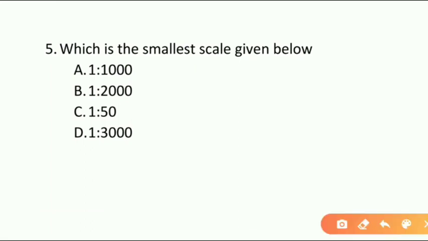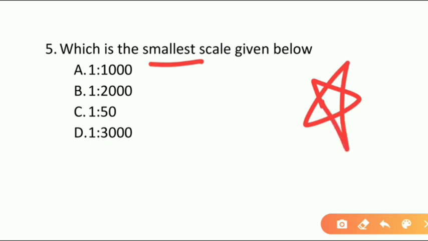And we are going to the next question, fifth question. Which is the smallest scale given below? This is also one of the important questions. This question was asked many times in many exams. Option A 1 is to 1000, option B 1 is to 2000, option C 1 is to 50, option D 1 is to 3000. Here they particularly mentioned smallest. So here many people will confuse that smallest means 1 is to 50, but no, here smallest means it's the reverse, that is 1 is to 3000 is the correct answer.